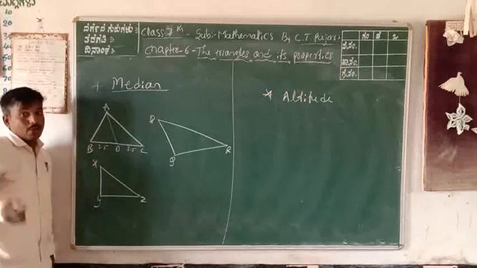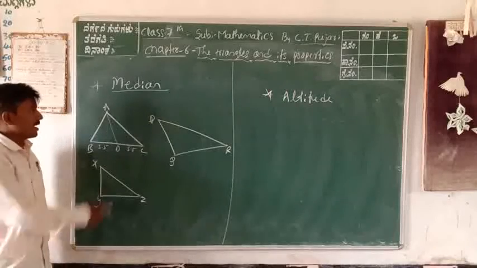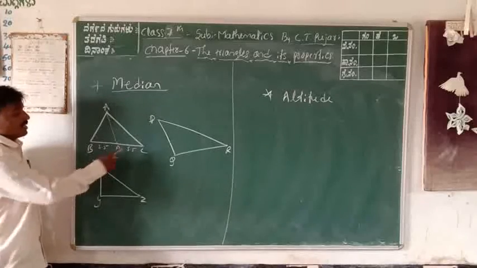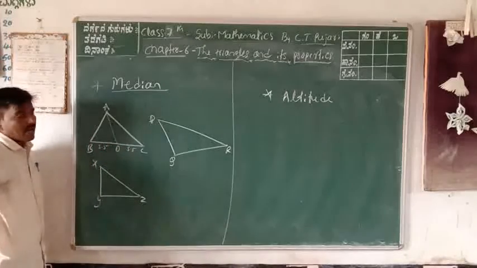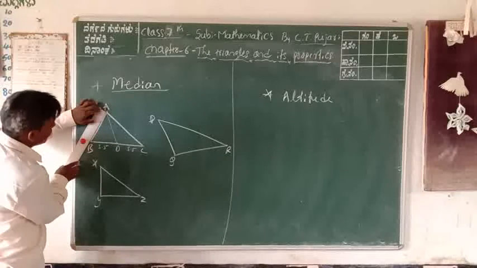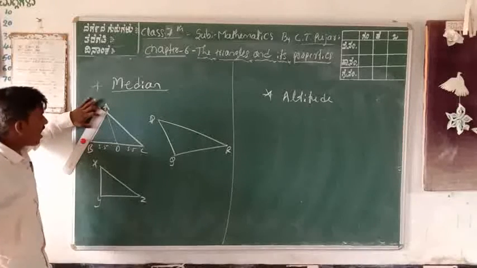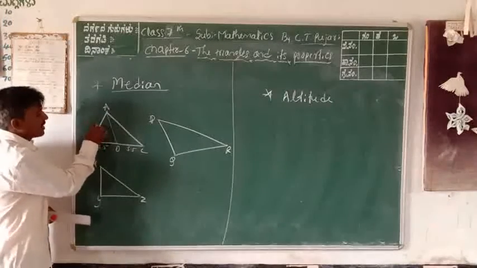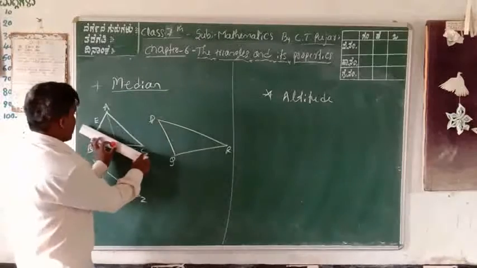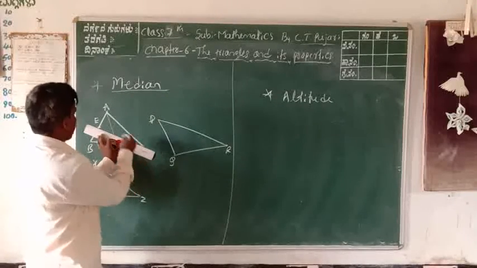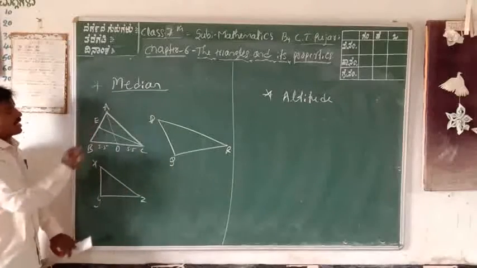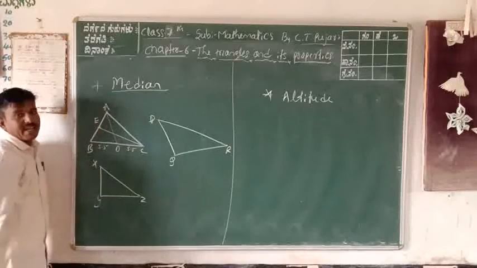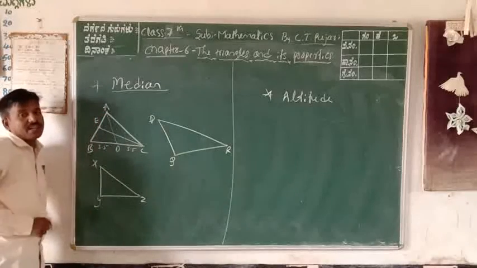Again, in a triangle we can construct three medians. One is AD, and I can also construct one median from C to E. Measure AB: AB is 7 centimeters, half of 7 is 3.5, so we consider this point E. Therefore, CE is also a median of triangle ABC, and AD is also a median. Median means the middle part of the side of the triangle.